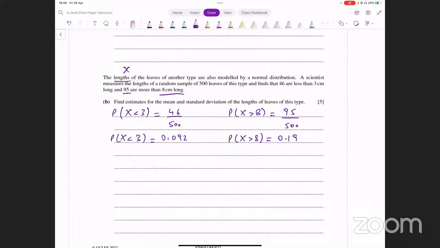ये आपके पास दो pieces of information है, probabilities given है, आपको mean और standard deviation निकालना है.